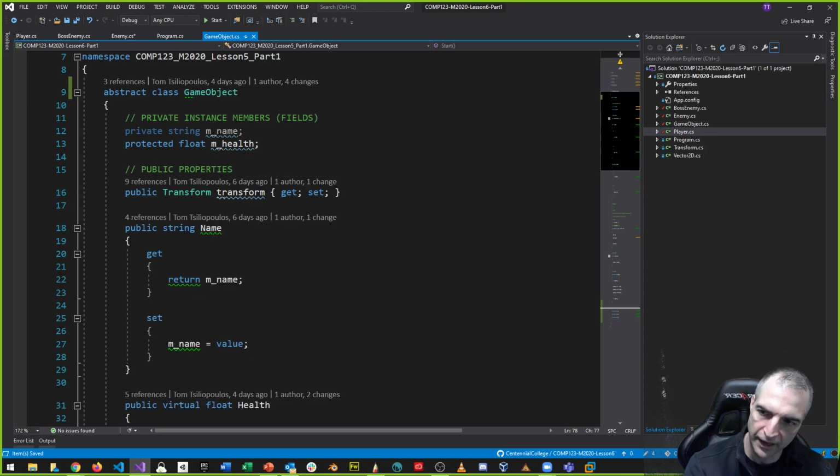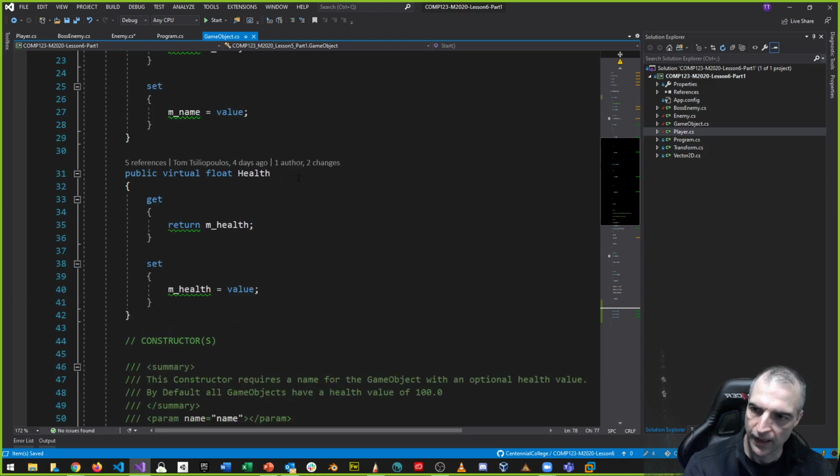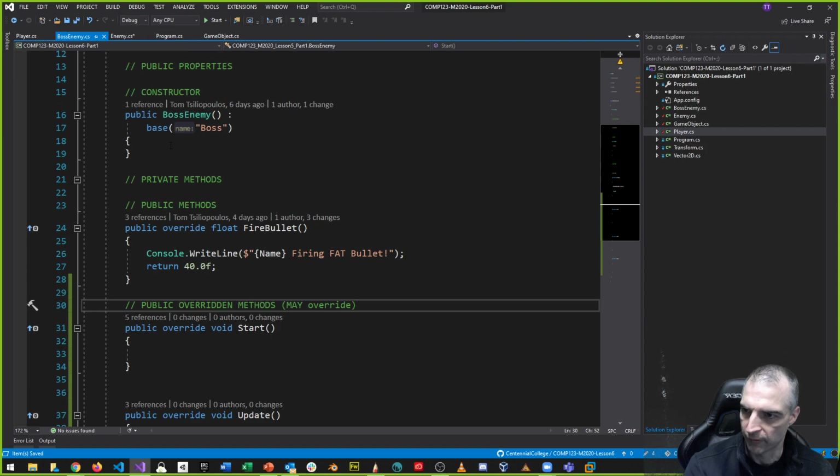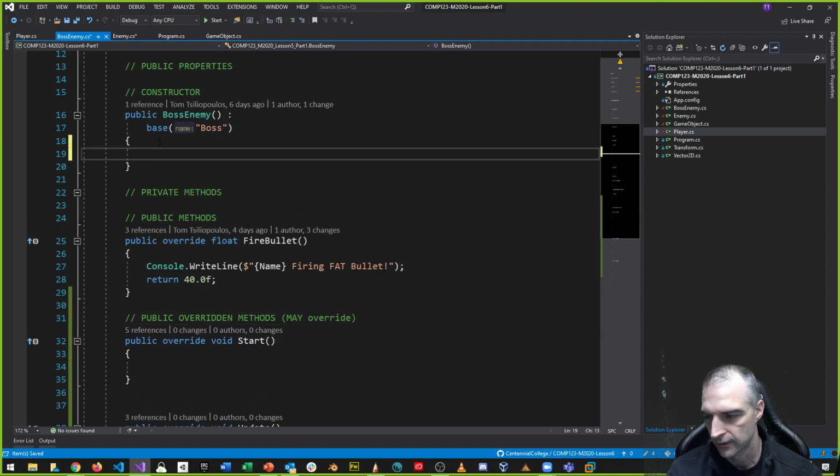So they all have a health value. So I could set up a health value for enemy, boss enemy, and player. So let's say, for example, the boss enemy in my start method, which I'm going to call from my boss enemy's constructor. Let's call this start method.